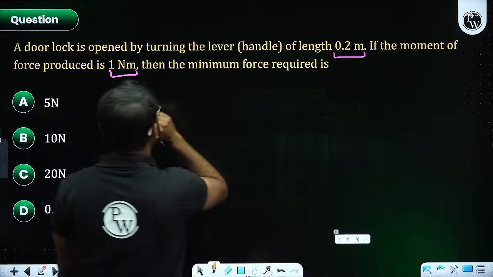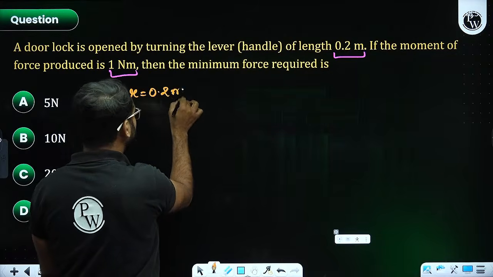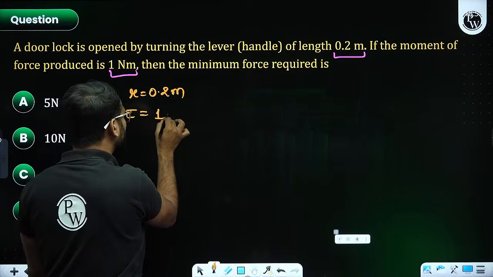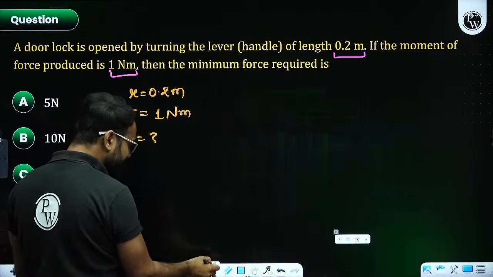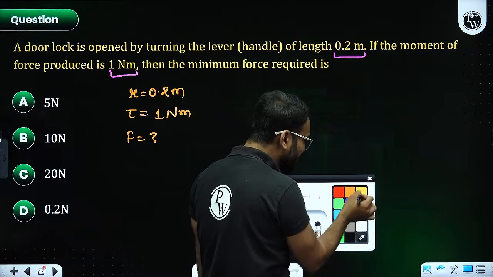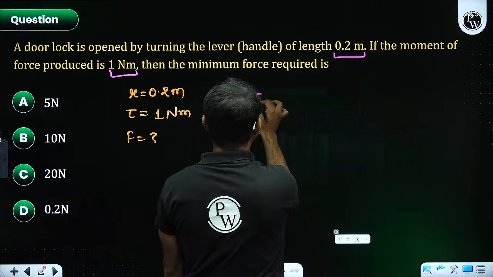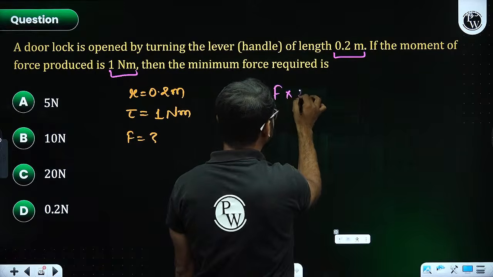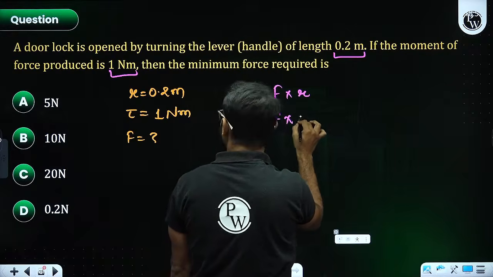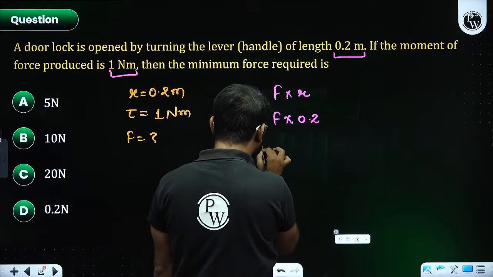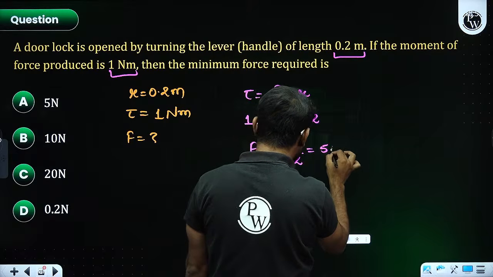So what is being given? Sir, R distance is given, that is 0.2 meter. Moment is given, that is 1 Newton meter. What we need to find? Force. The values are already given, and that is going to be quite easy for you to solve. So formula is force multiply R. Torque is 1, force is unknown to us, value of R is 0.2. So value of force is 1 by 0.2, that is coming out as 5 Newton.